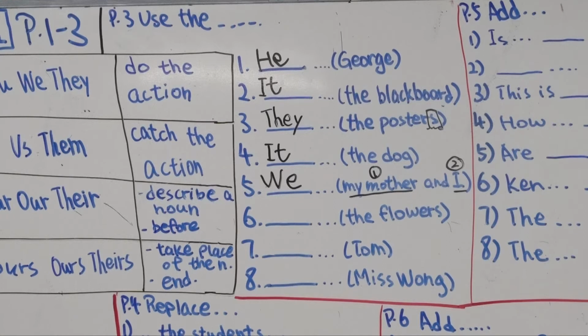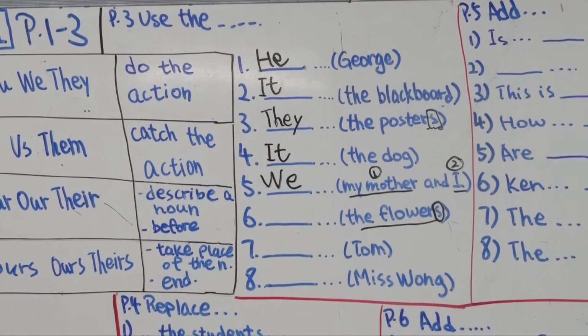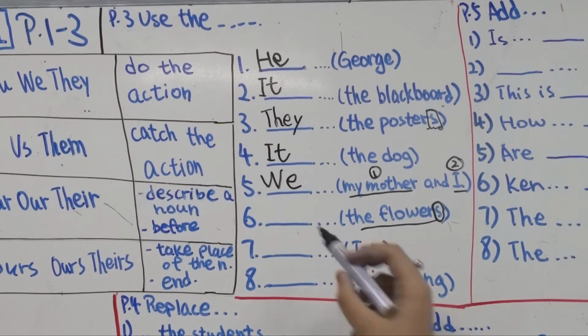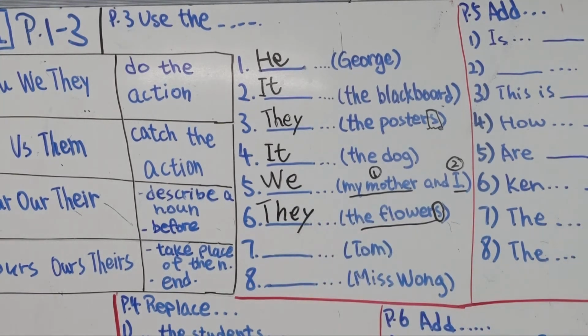Okay. Number 6, space are in the garden. The flowers. If a noun has S, it is plural. So we use they. Good job. Alright, they are in the garden.